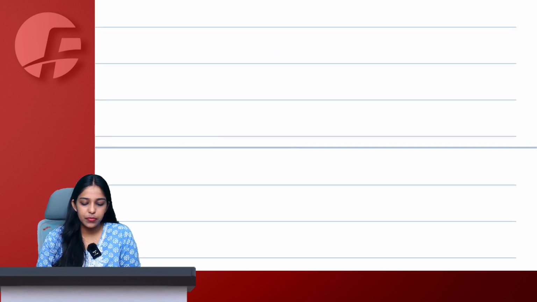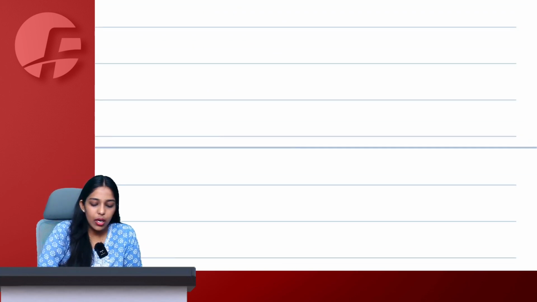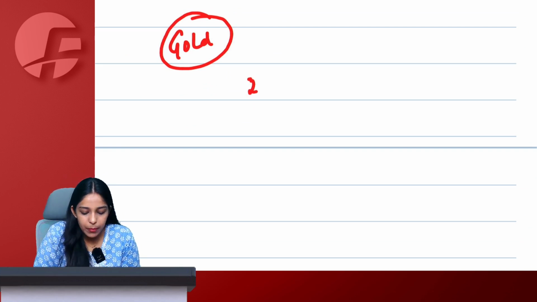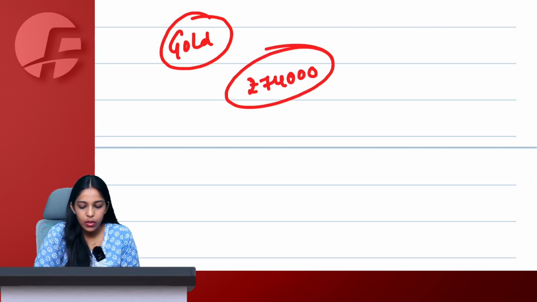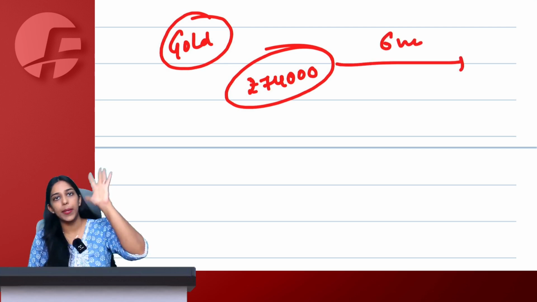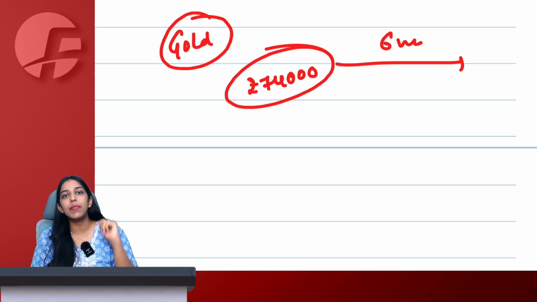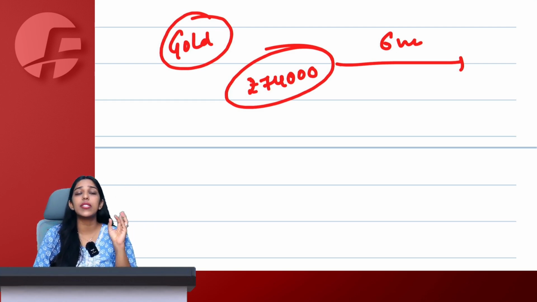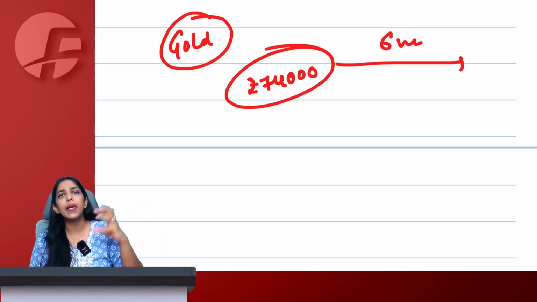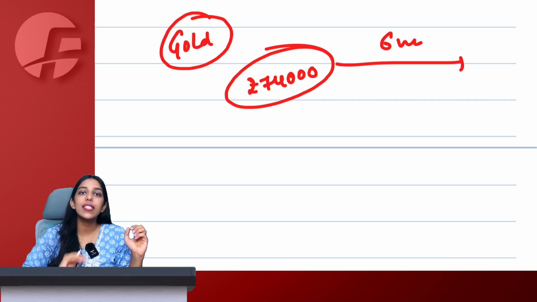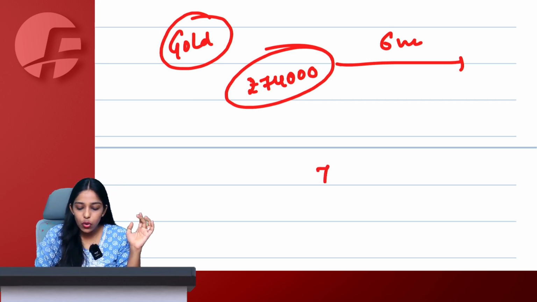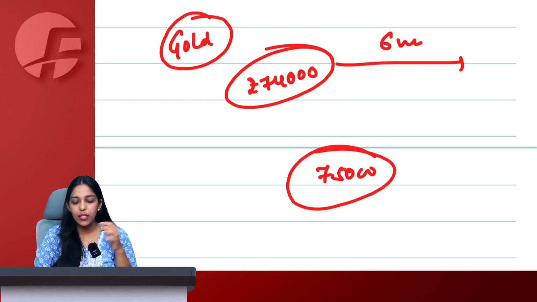Okay, let's talk about gold. The gold price is somewhere around 74,000. I feel that in 6 months, the prices might go somewhere around 78 or 79,000. But in the market, there is one person who is saying that after 6 months, irrespective of whatever the gold prices are, I will give you gold at a price of 75,000 only.